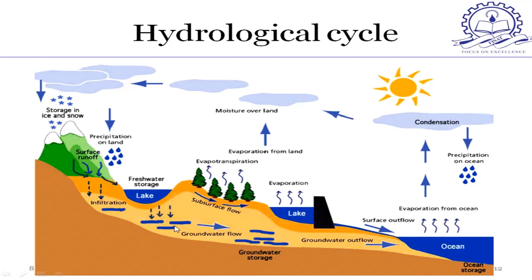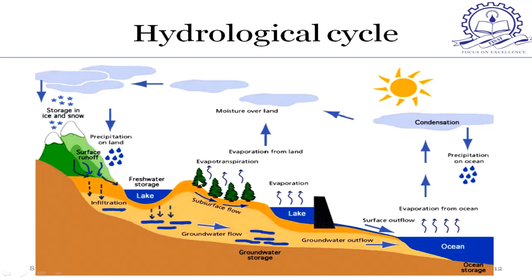Some portion of groundwater finds its way to the stream as groundwater flow and another portion may drain to the ocean directly. The remaining small portion may percolate to great depth and appear at distant places as springs, artesian wells and geysers. Then there is a term runoff. A large portion of precipitation left after the infiltration flows over the ground into a stream as surface runoff.